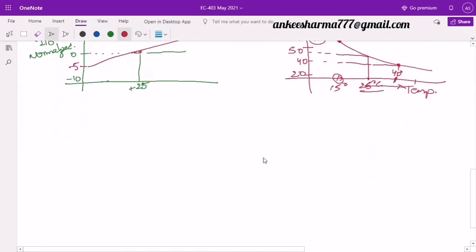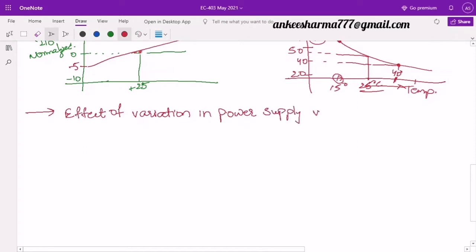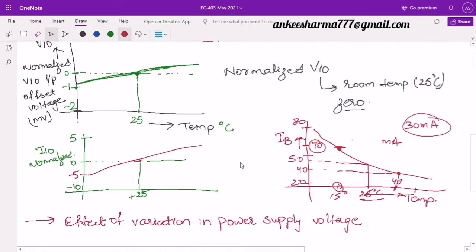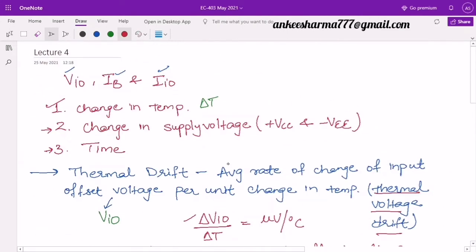Now next is the effect of variation in the power supply. As I said, there are power supply fluctuations also. So next we will discuss the effect of variation in power supply voltage. Again the same case is over here. Three parameters are there: VIO, IB and IIO. These all three change with respect to the power supply fluctuations also.